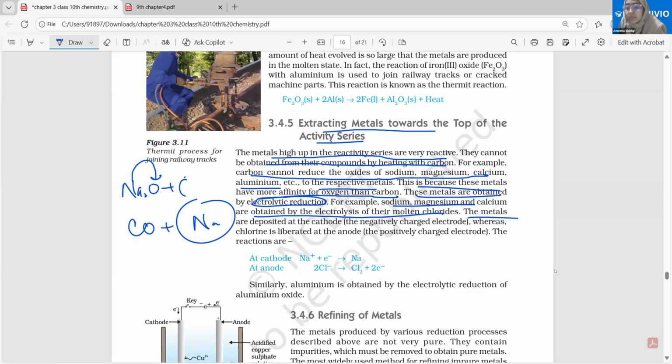Chlorides here refers to the ore in which they are found: the sodium chloride ore, the magnesium chloride ore. I just now told you that these metals are generally present in the chloride ore. Yes or no?